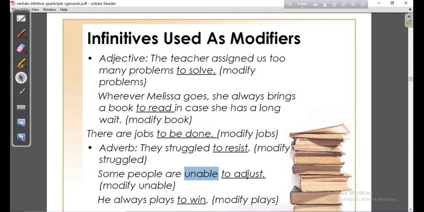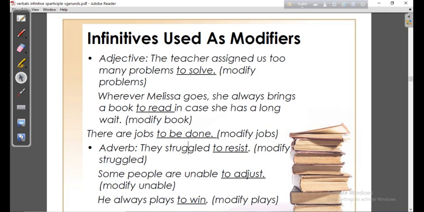Okay, again, he always plays to win. So here "to win", the infinitive, has modified the verb "plays".